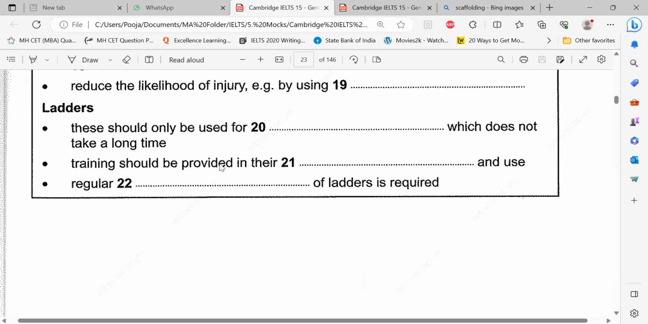Then training should be provided. No, sorry, ladders. Now this is ladders. Okay. These should only be used. Only is a condition. Okay. For what? Okay.